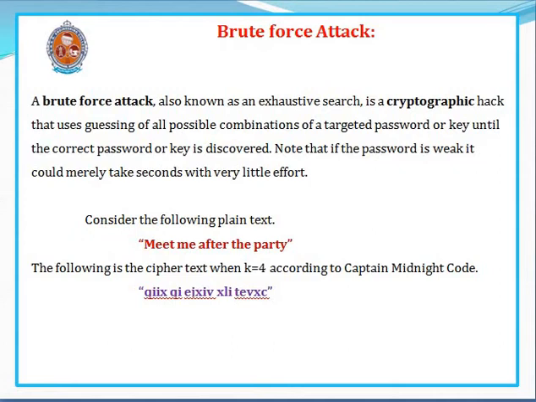Suppose we are using the Captain Midnight Code, the intruder may guess the value for K. Consider the following plain text: meet me after the party. The following is the ciphertext when K equal to 4 according to the Captain Midnight Code. K equal to 4 means each plain text letter is replaced with the letter 4 positions after it. So M is replaced with Q, E is replaced with I. Like that, we will get the ciphertext.